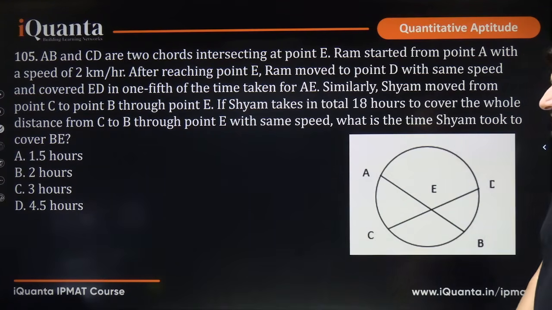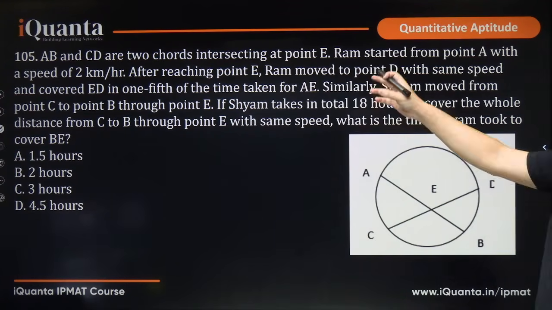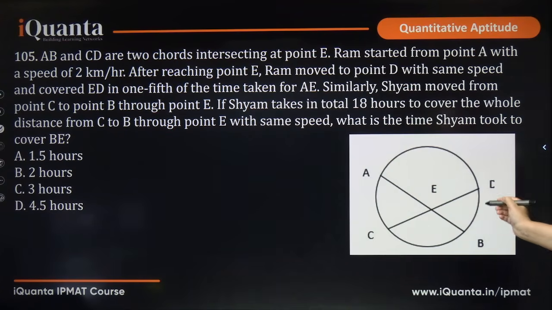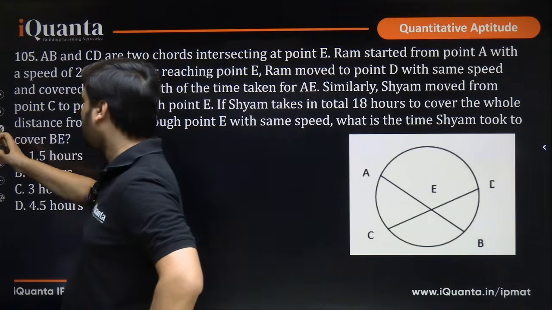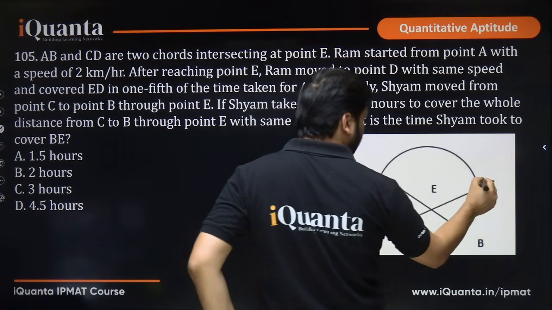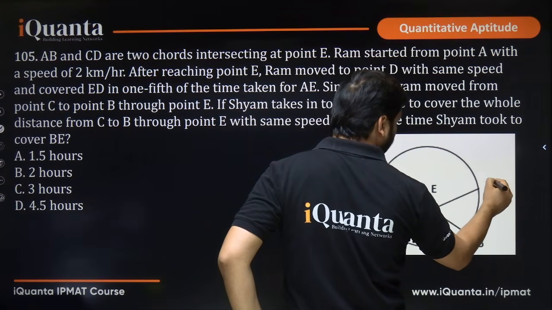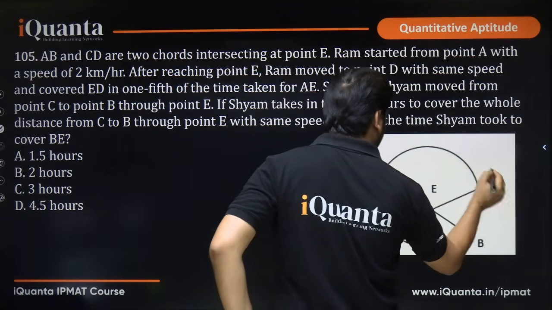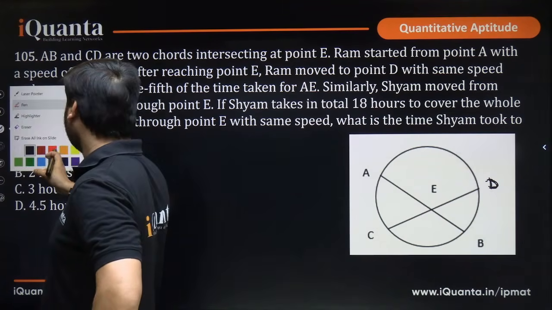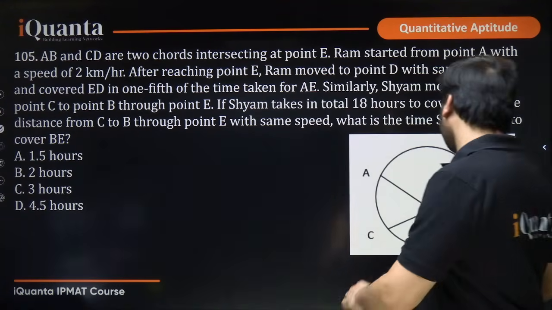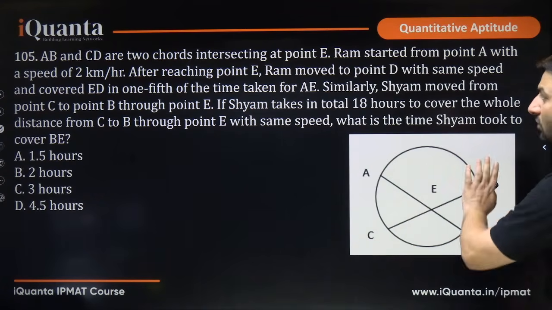So this was the question. AB and CD are two chords intersecting at a point E. Okay, CD. So this is point D, okay? This is point D. So we have been given that AB and CD are two chords intersecting at E.